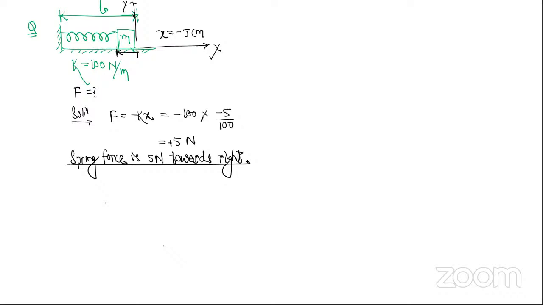But let's say I am not bothered about sign, then I will just tell, k is 100, x is 5, so k into 5 by 100, it's 5. So I will tell the spring force is 5. And what is the direction? Okay, direction I will find separately. I will tell the spring is compressed. Since the spring is compressed, it will try to come to natural length, so the spring must be pushing the block towards right. So the spring force is towards right.